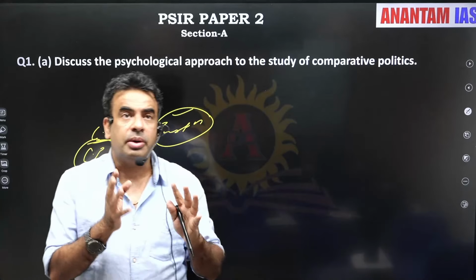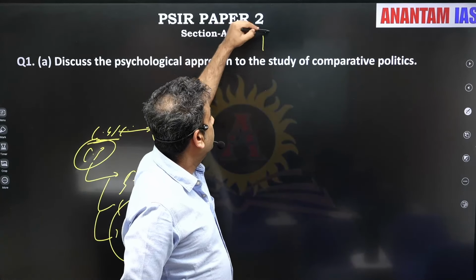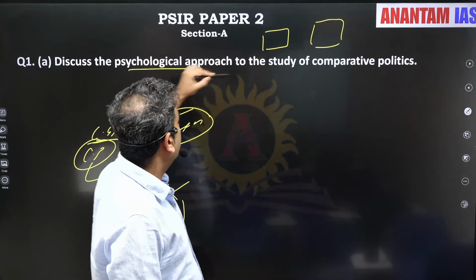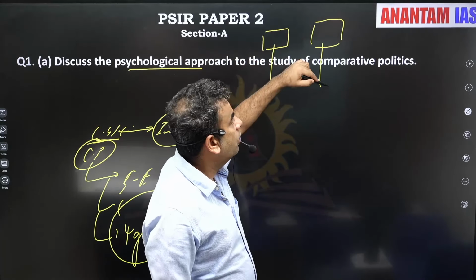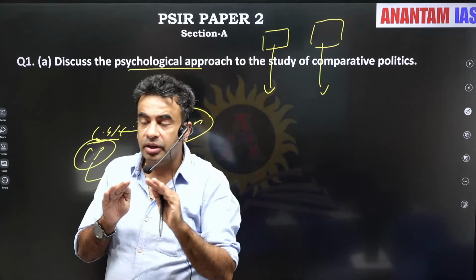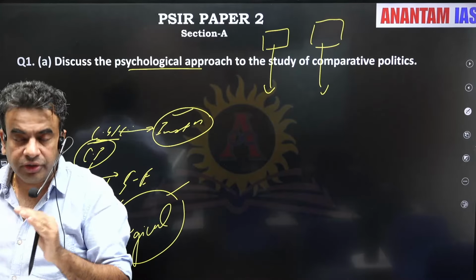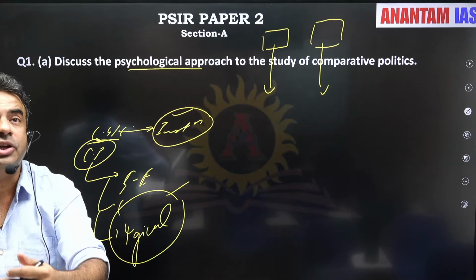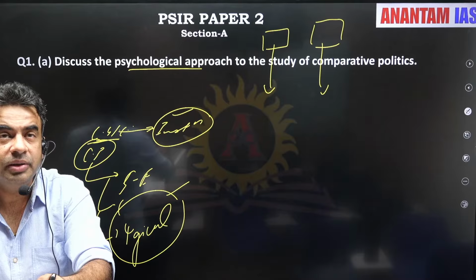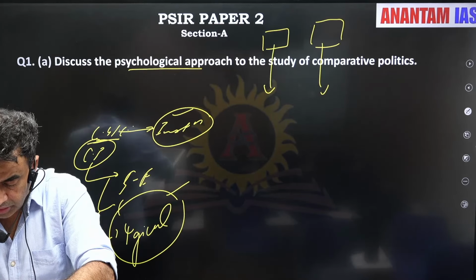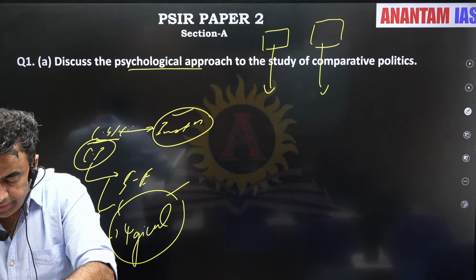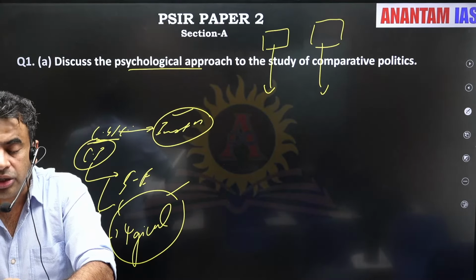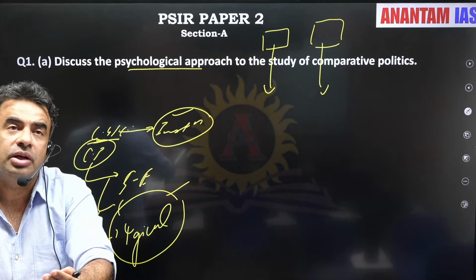If we have to compare the politics of two countries, then we need to understand the psychology of the leaders of these two countries. When we are comparing the psychology of the leaders of the two countries, then we are doing what? Comparative politics. As such, the psychological approach is not being mentioned, but the psychology of leaders can help us impart comparativeness to comparative politics.